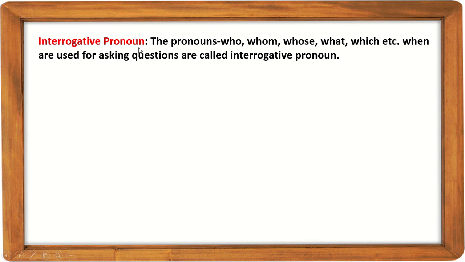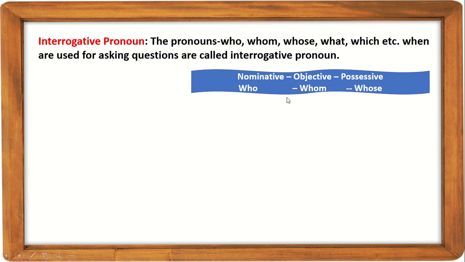interrogative pronoun. The definition is: the pronouns who, whom, whose, what, which, etc. when used for asking questions are called interrogative pronouns. Among the interrogative pronouns, only who has objective and possessive forms, that is whom and whose. Now let's see the uses of the interrogative pronouns.